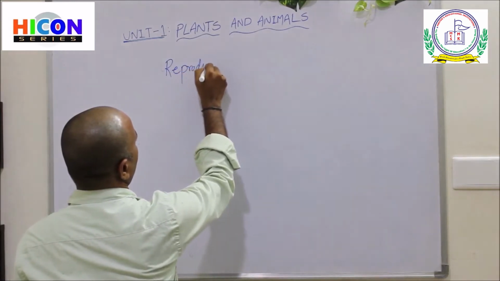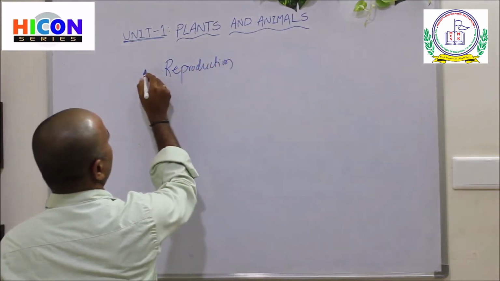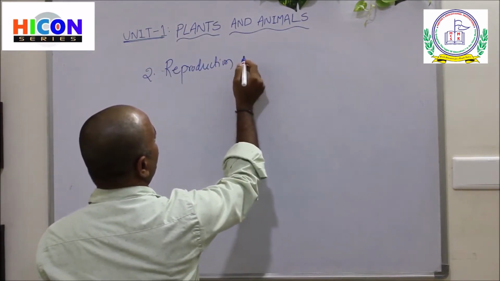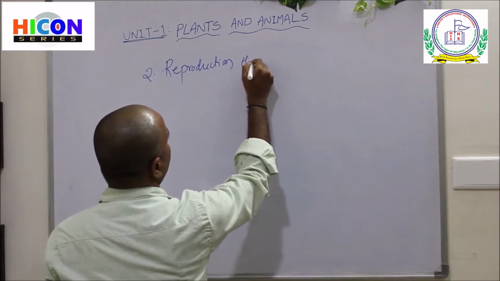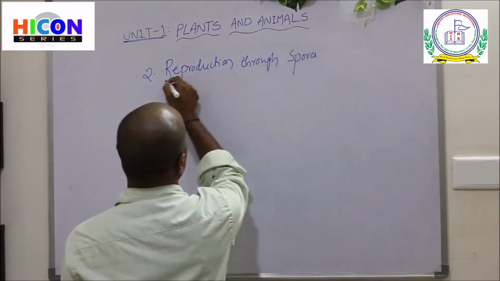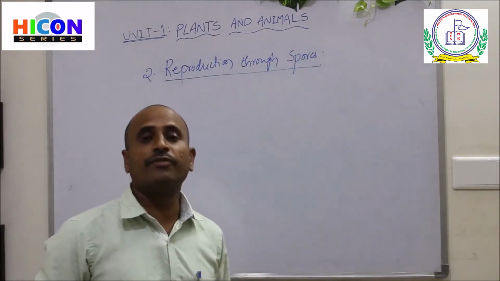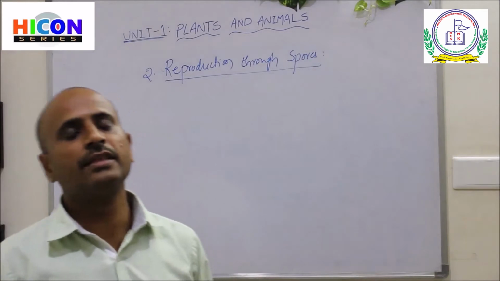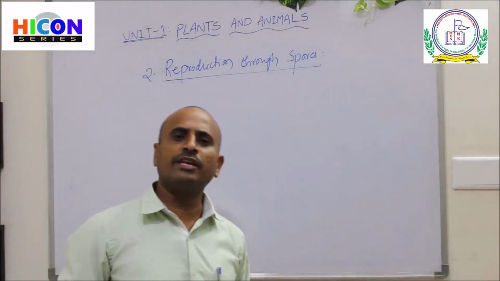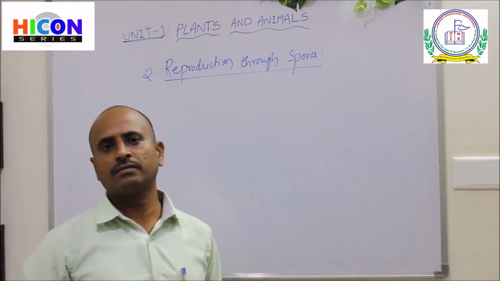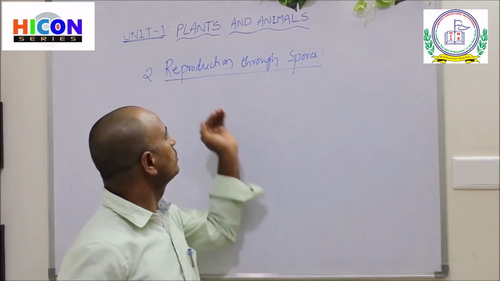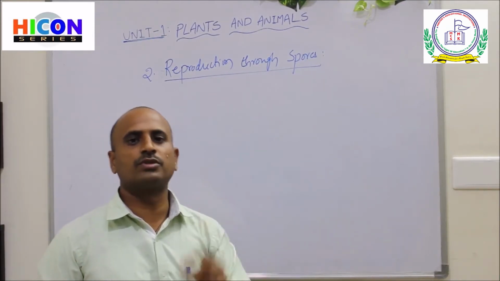So reproduction through spores is the second way of producing new plants by the plants. Some plants do not produce any fruits and seeds. In those cases, those plants produce spores.